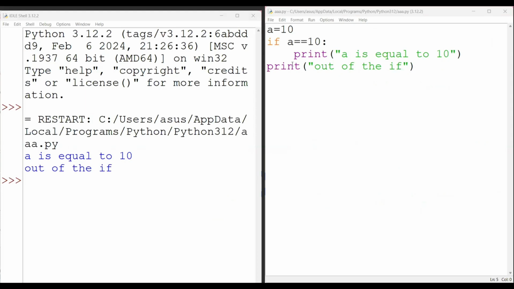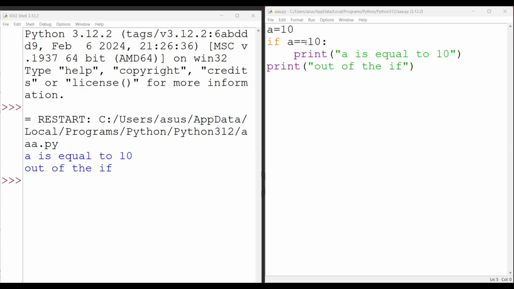You can see one more example. In that I explain what happens if I write something just parallel to if. So a equal to 10, and I check if a is equal to 10, then print a is equal to 10. And outside the if, I write print out of the if. Now if my condition is true, this print statement is executed. After that, this will execute because this is outside the if. This is executed in both cases, whether my condition is true or false, because this is outside my if.